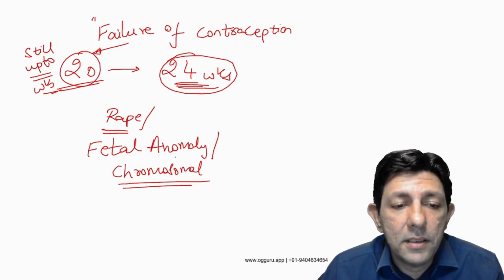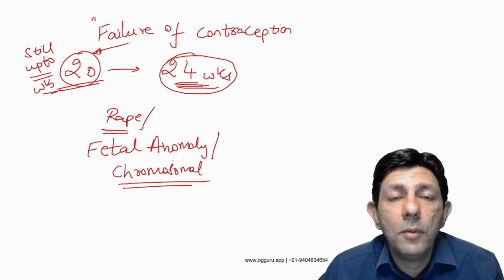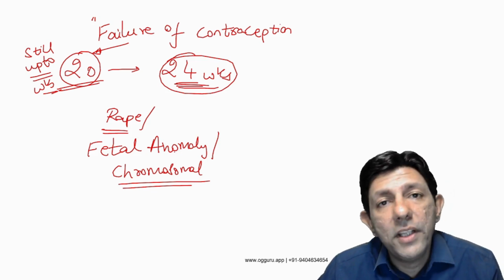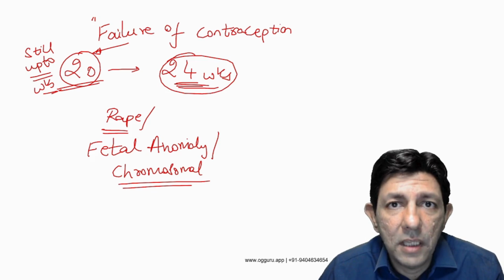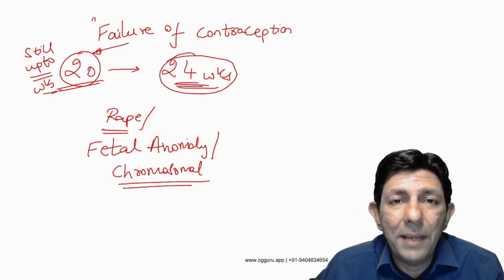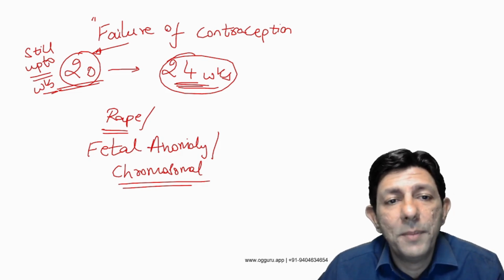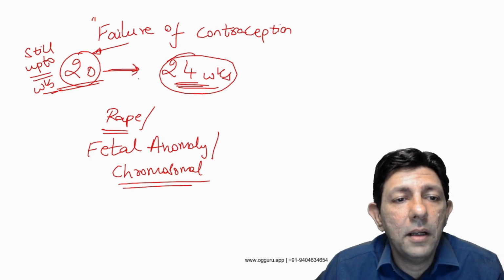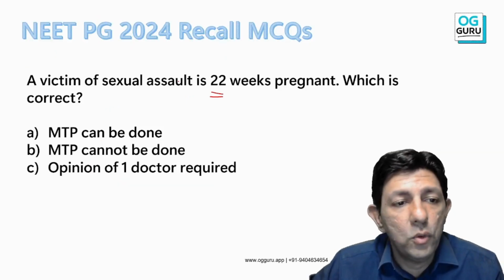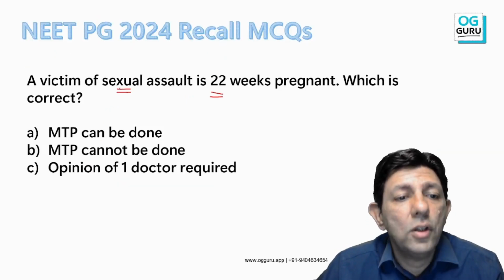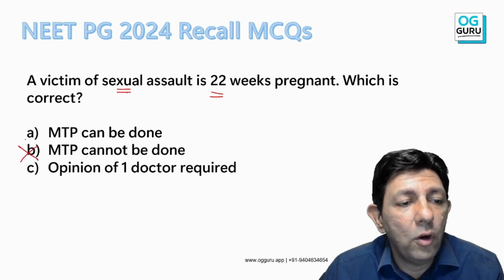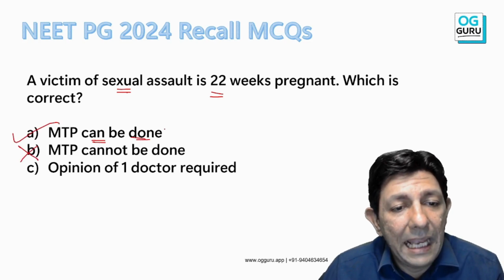Rape, sexual assault victim, fetal anomalies, chromosomal problem, and one more thing: suppose some special circumstances, like a divorce during pregnancy, suppose a couple undergoes divorce, all these special circumstances also, the government rules allow till 24 weeks. So here, because it is sexual assault, it is not that MTP cannot be done. Yes, sir, MTP can be done.